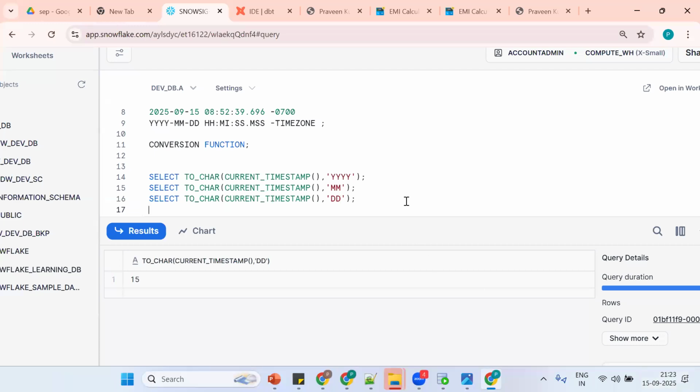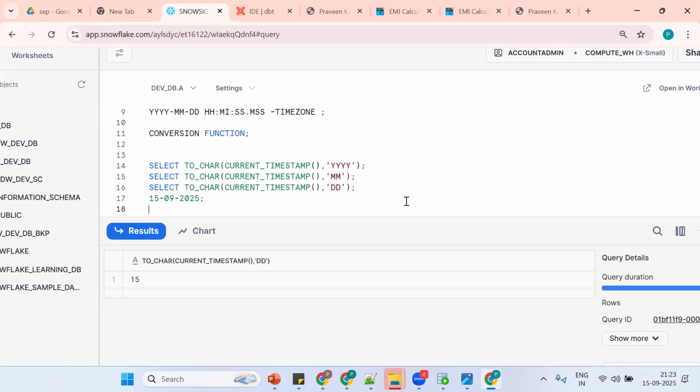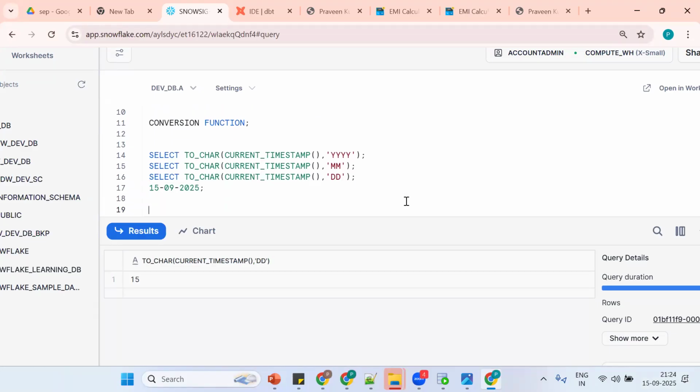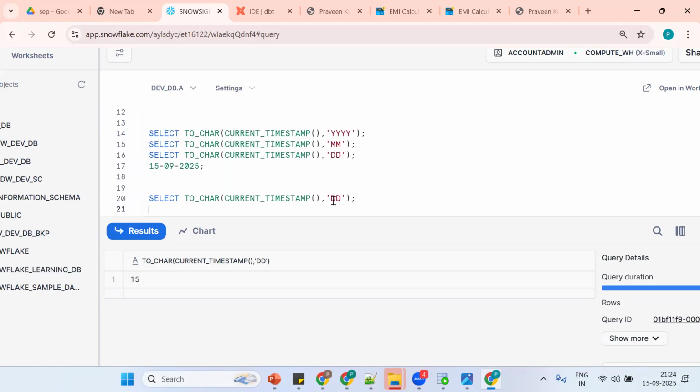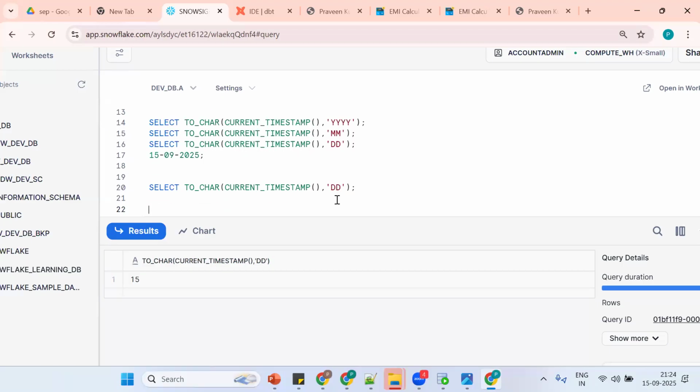15/09/2025. How to get 15/09/2025? I want to get today's date. So DD space MM space YYYY. Okay. Now I want to get 2124. What is 2124? That is hours and minutes.